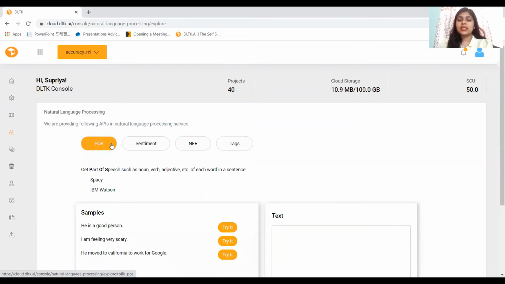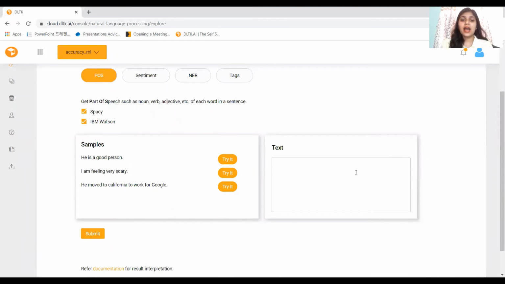POS tagging is a supervised learning solution that uses features like the previous word and next word. DLTK has a function to get POS tags and it was used after the tokenization process. And spaCy and IBM Watson are end-to-end cloud-based open softwares, which have a full suite of advanced text analytics features to extract entities, relationships, keywords, semantic rules, and many more. Give the input here. You can directly try out the samples or enter the text. Then click on Submit.